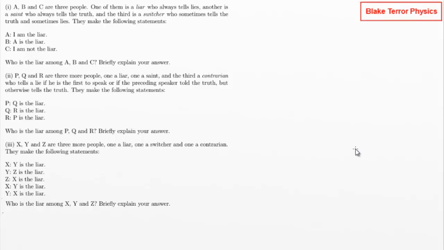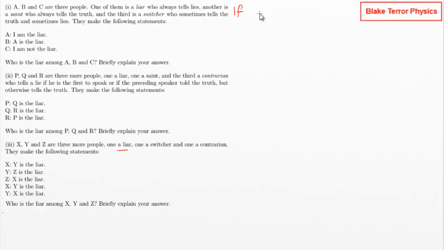So third part of the question, X, Y, and Z, three more people, a liar, a switcher, and a contrarian. Right, the saints have all gone away. And we've got 5 statements. So who is the liar amongst these? So again, we're looking for the liar. Right, so I can't do the usual start off, if X is a saint, because there aren't any. But the liar is the one that we've got more of a handle on than the switcher or the contrarian. So I'm going to go with that as a starter then.